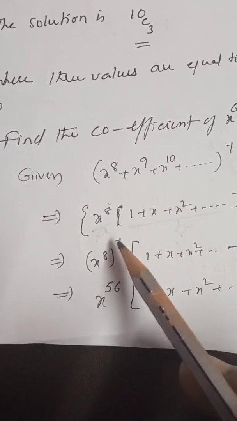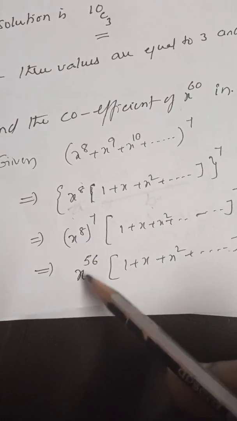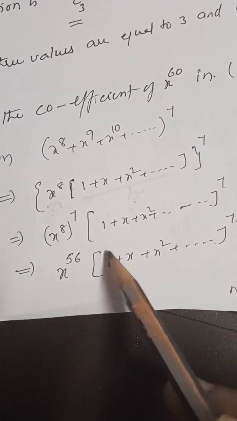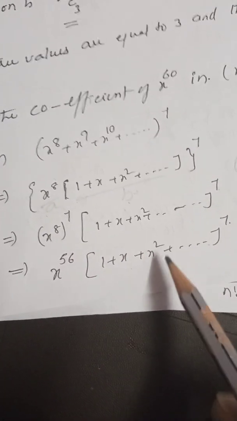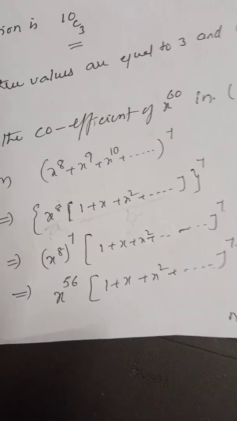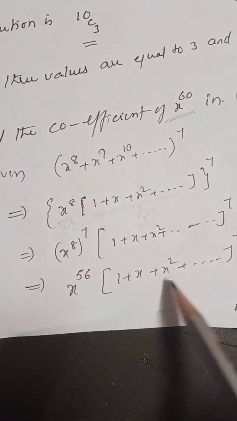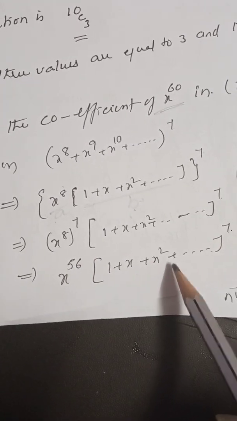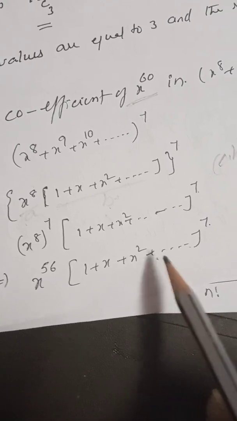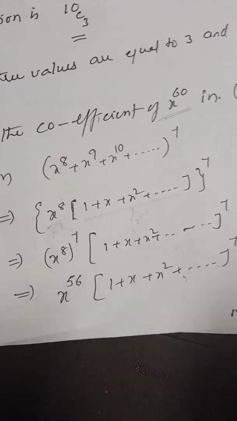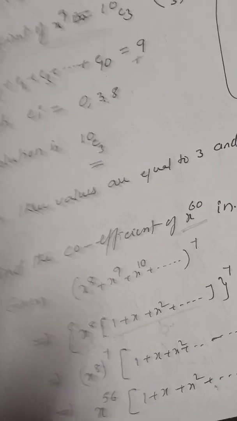Right, x power 8 into 7, that means x power 56, 7 8s are 56. Rest of the thing is (1 plus x square plus so on) whole power 7. Our aim is to find the coefficient of x power 60. x to the power of 56 into, if you multiply here x to the power of 4, then only you will get x to the power of 60. We have to find the coefficient of x to the power of 60.